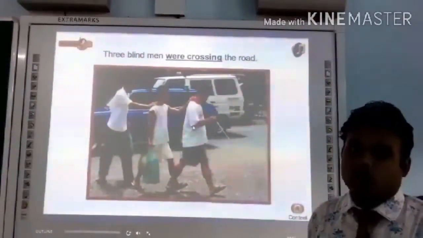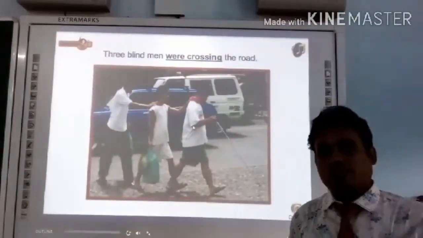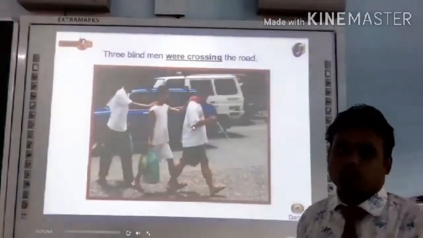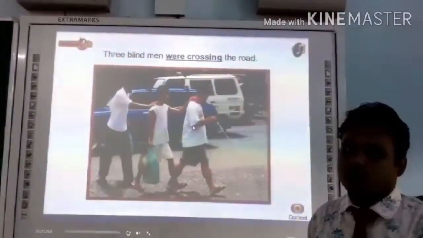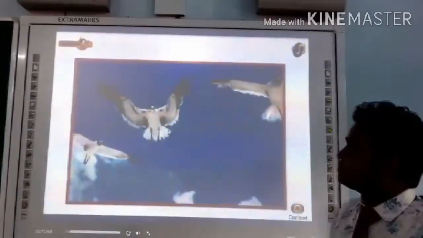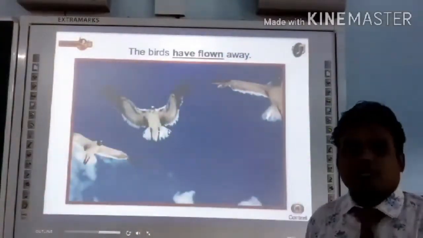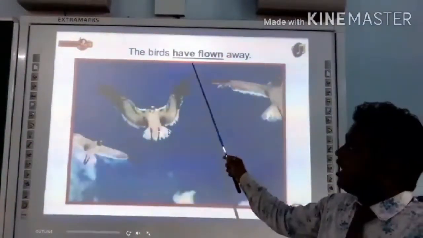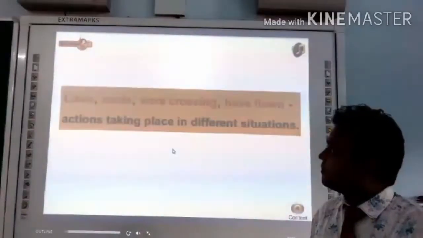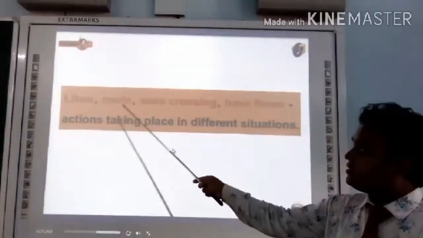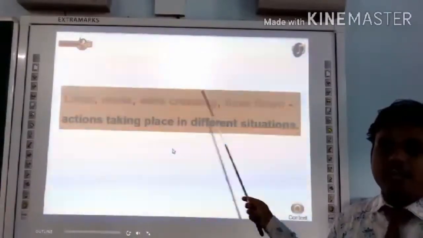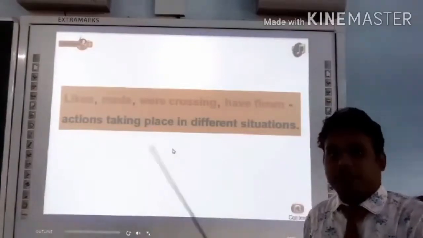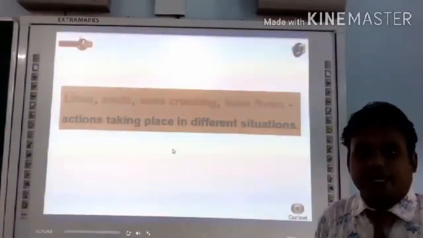Three blind men were crossing the road. What is the main verb? What is the main action in this sentence? We can see were crossing. That means they were crossing. Crossing was the main action. The birds have flown away. The main action is have flown. Now, likes, made, were crossing and have flown are the main verbs we identified in the previous sentences. Let's move to the next slide.